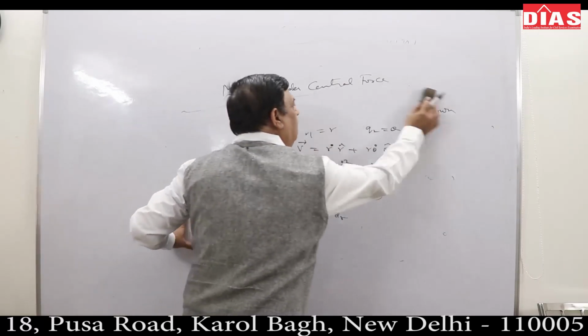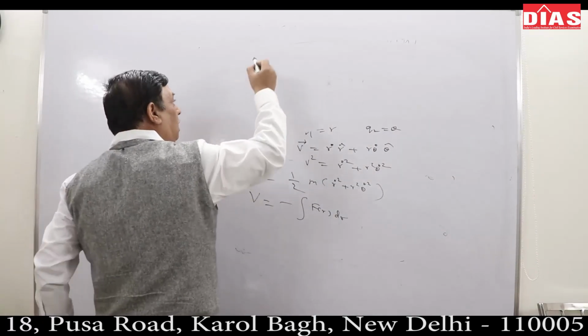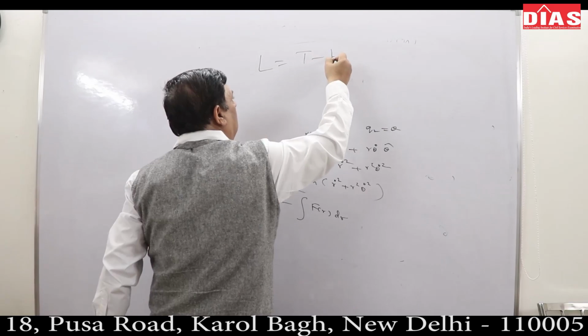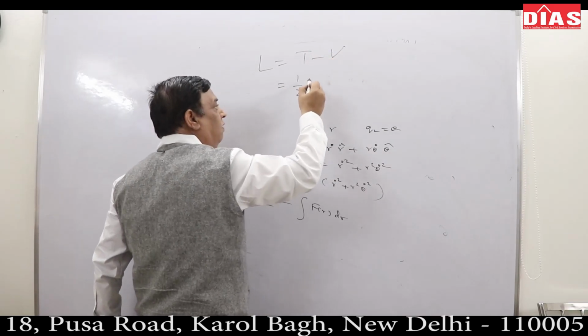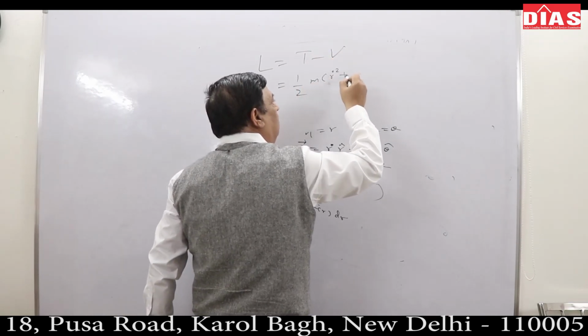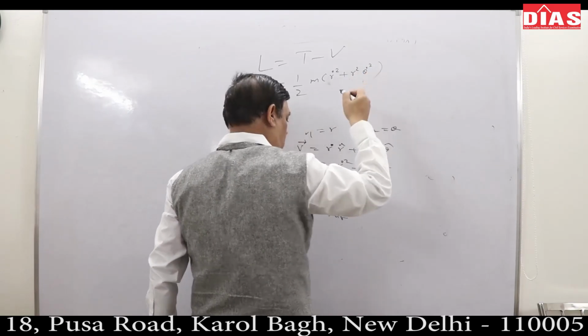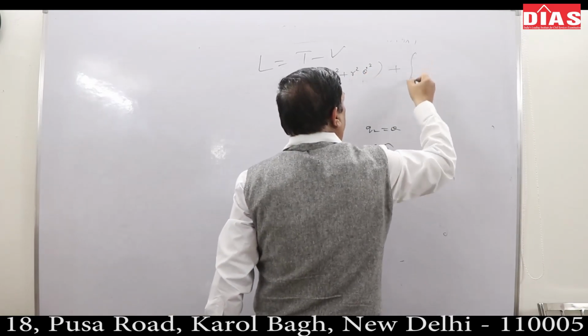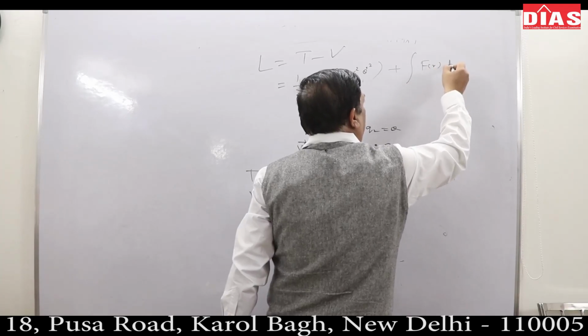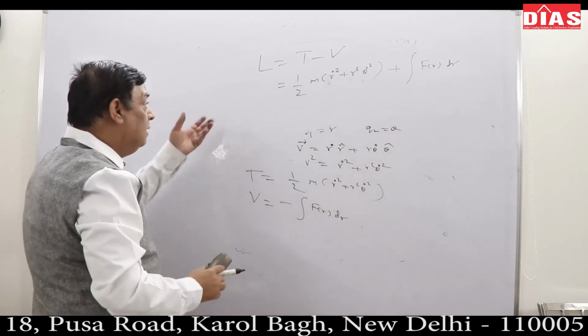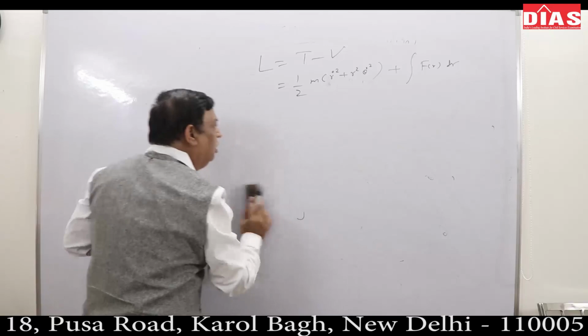So the Lagrangian can be written. L = T − V = ½ m (ṙ² + r² θ̇²) + ∫F(r) dr. Correct? That is how the Lagrangian is written for motion under central force.